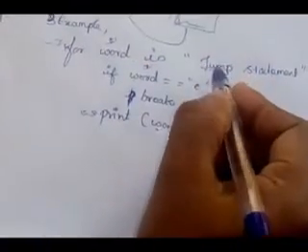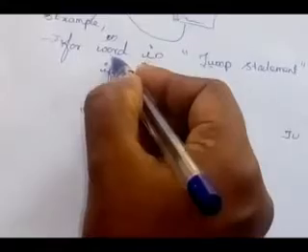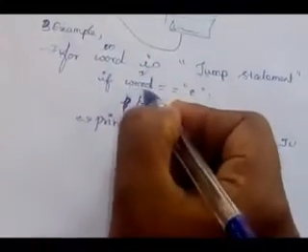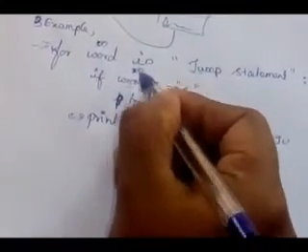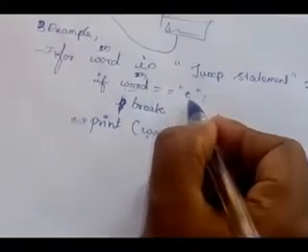Again take the next value M. Word is M. If word equal to E, word means what? M. M equal to E. Condition true or false? False.